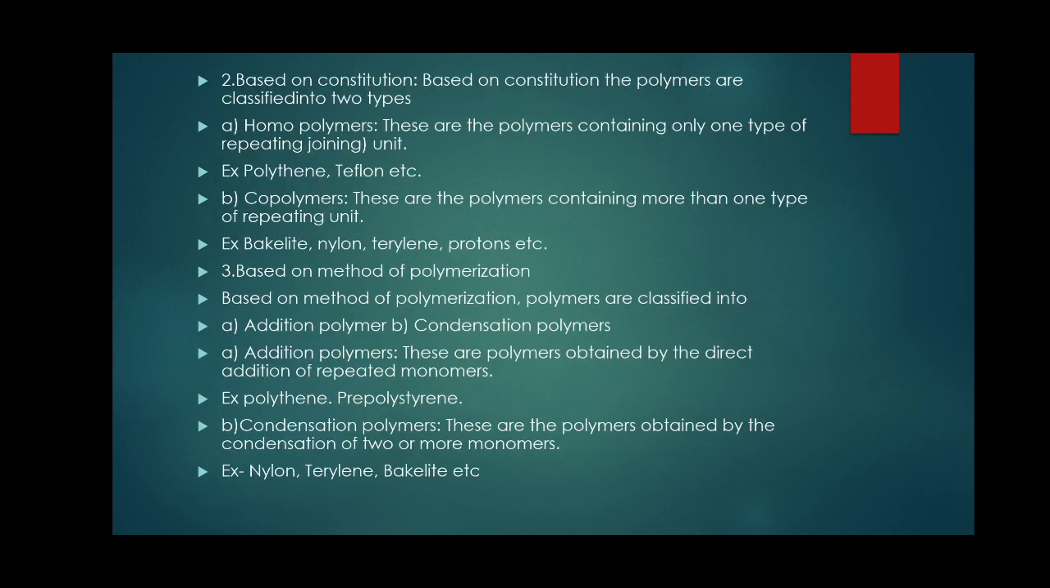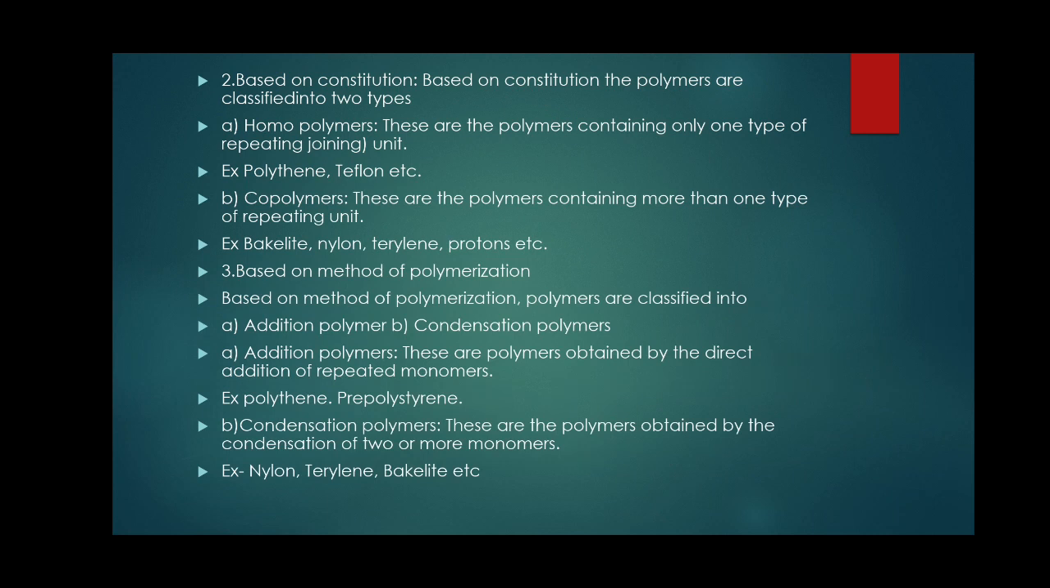Based on the constitution, I told you that polymers are manufactured by combining a single unit. So based on constitution, the polymers are classified into two types. Homopolymer: these are the polymers containing only one type of repeating unit. If the repeated units are the same, we call it a homopolymer. If the repeated units are two different types, then it is called a copolymer. Examples of copolymers are bakelite, nylon, etc.